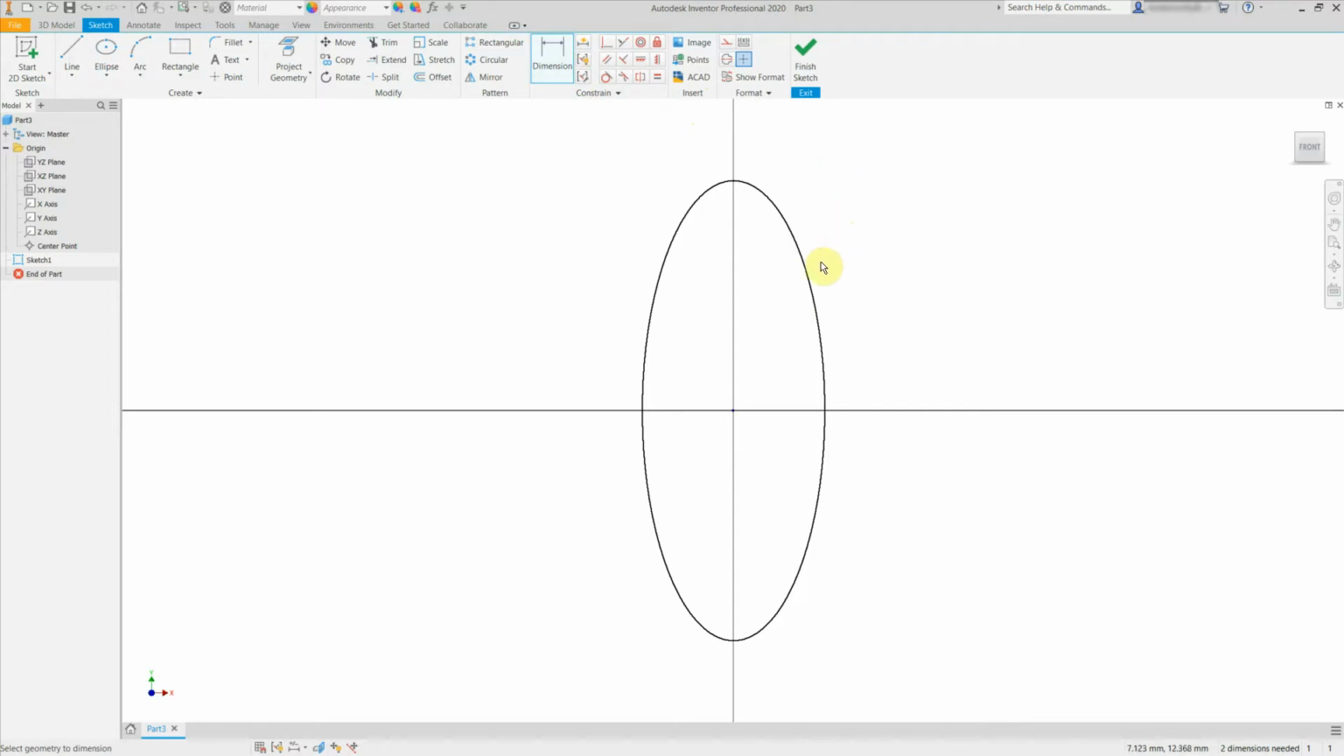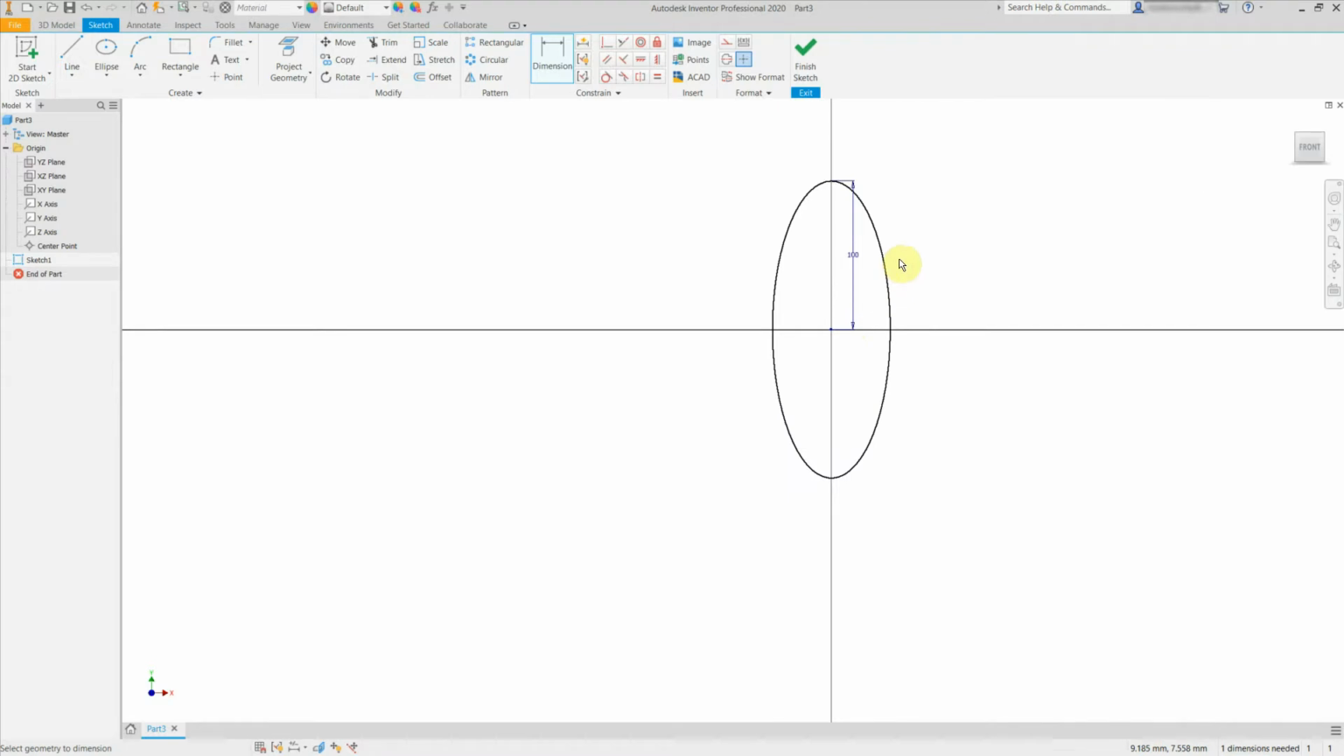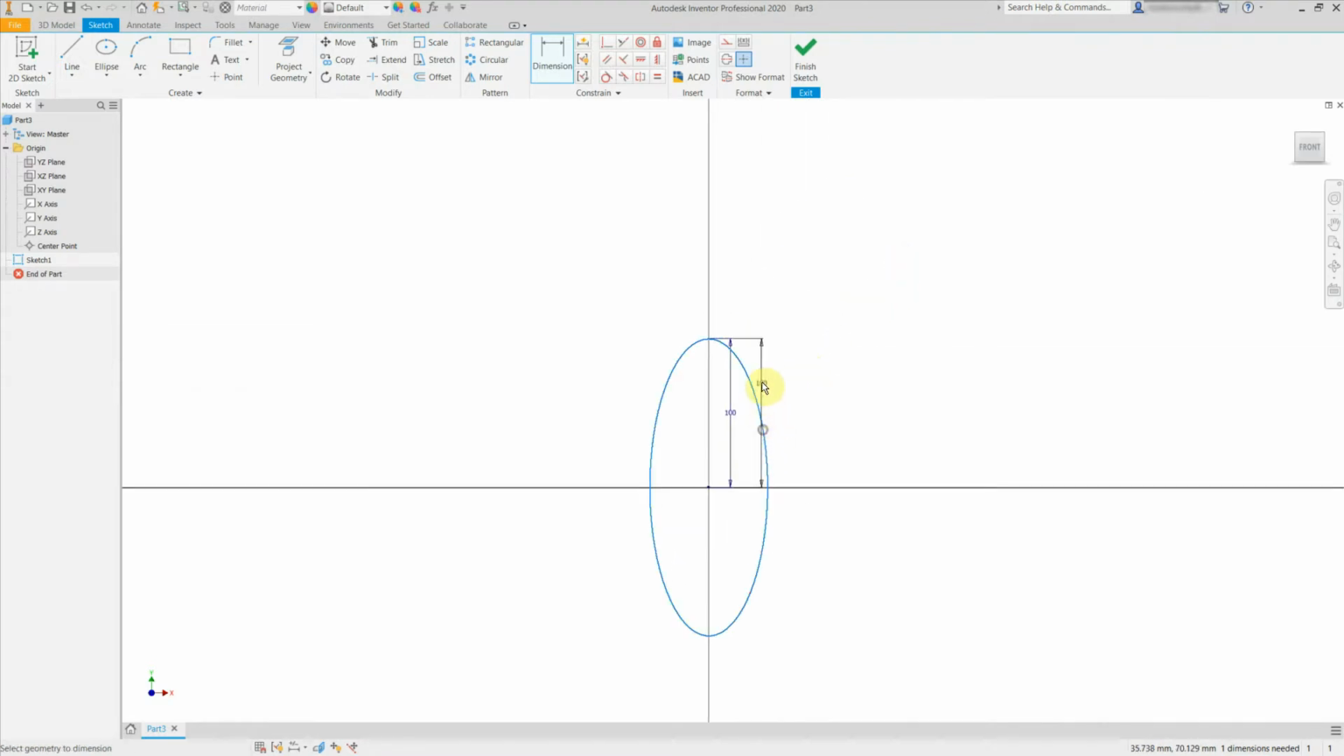Select the dimension tool. Click on the ellipse and pull to the side. Make the major axis radius 100 mm. Click again on the ellipse and pull vertically. Make the minor axis radius 40 mm. Select the straight line tool.